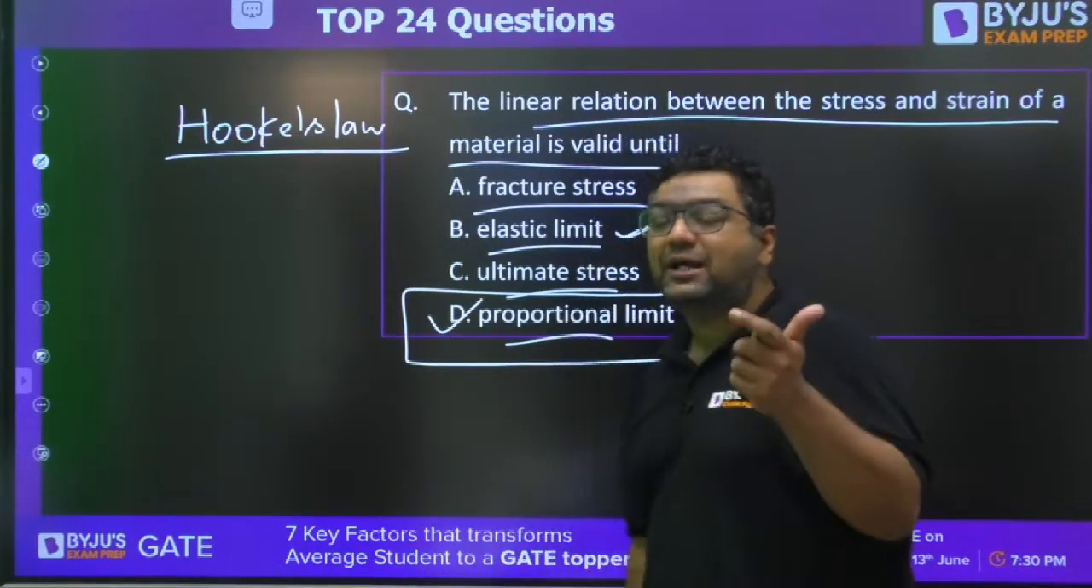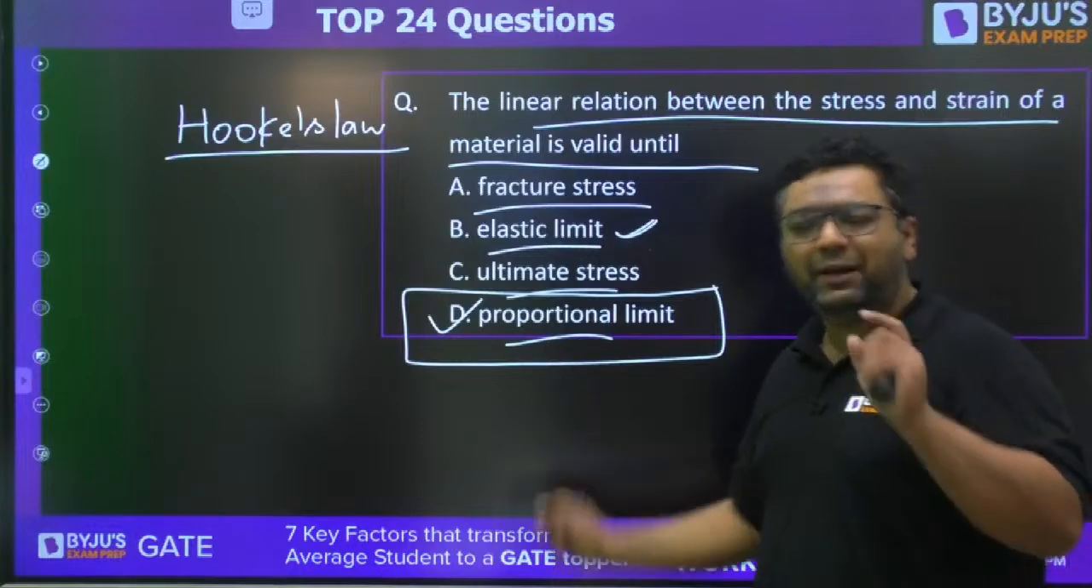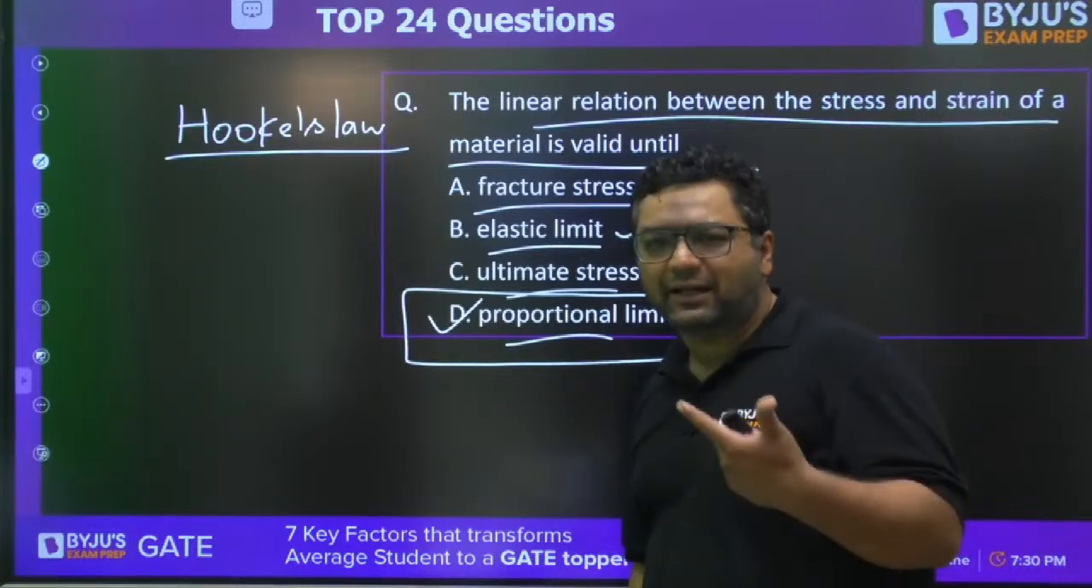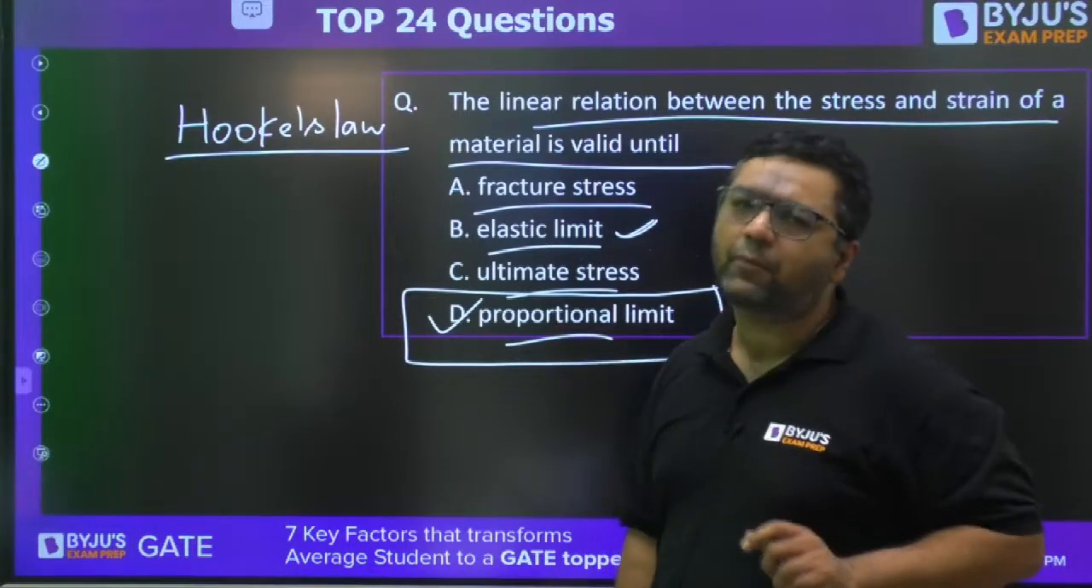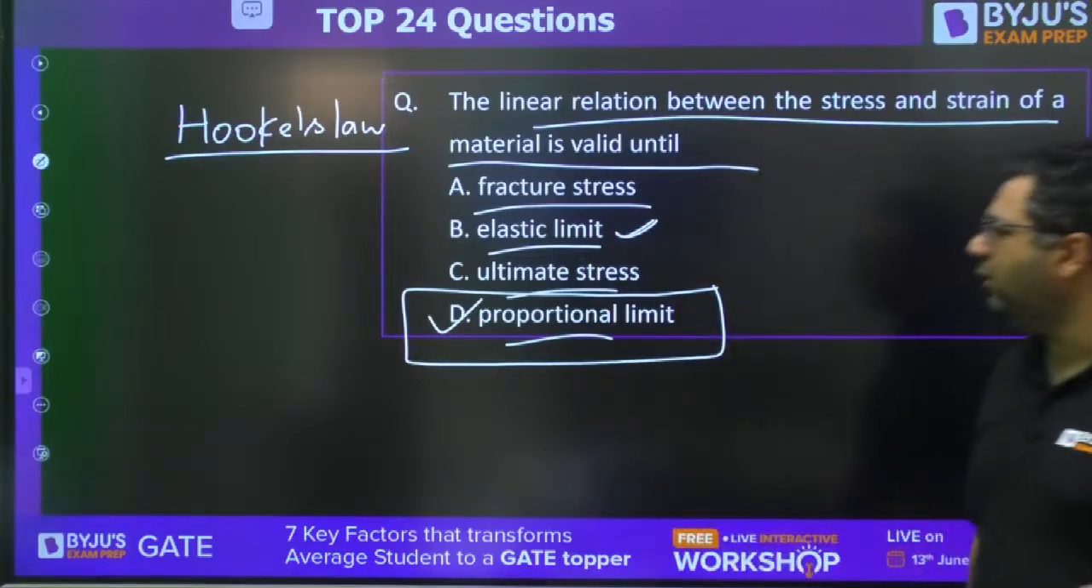So now what will be the answer? Proportional limit. Okay. But yes, if someone asks you, you can tell that later on it was corrected to proportional limit. Answer will be D only.